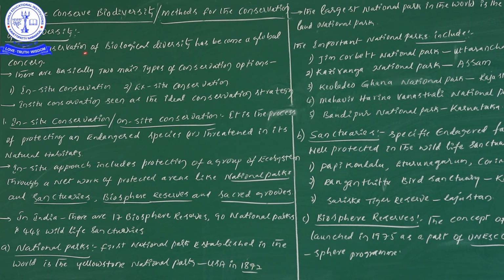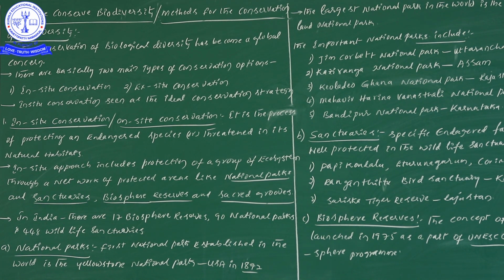Now the conservation of biological diversity has become a global concern. This is not for a state or for a country. Definitely conservation of biodiversity has become a global concern. It is related to the entire globe, not for a country or for a state of a country.